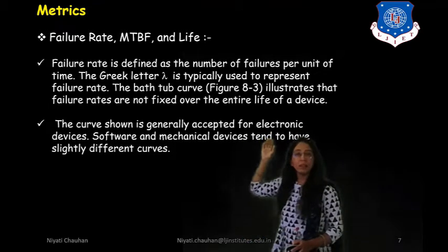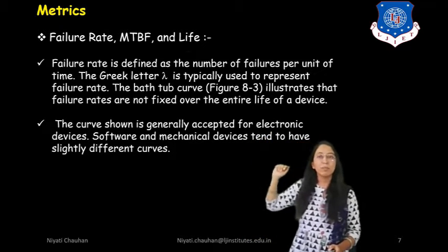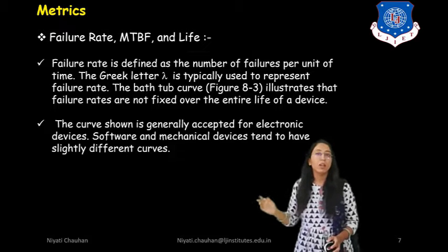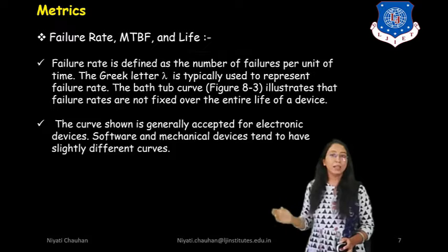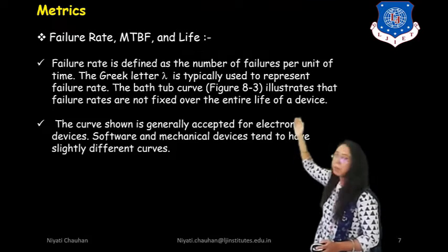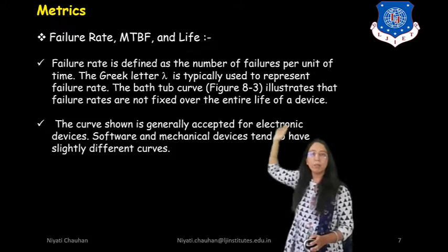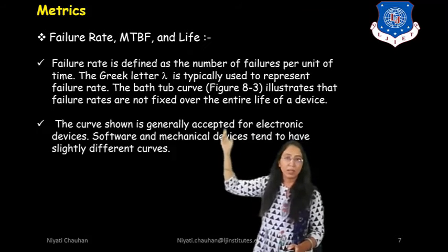Failure rate is defined as the number of failures per unit time. The Greek letter lambda is typically used to represent failure rate.